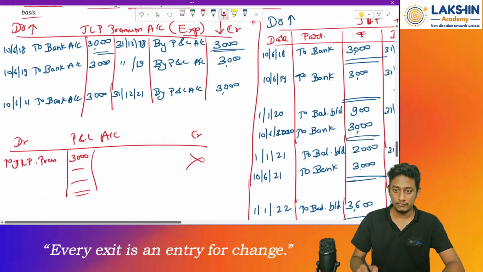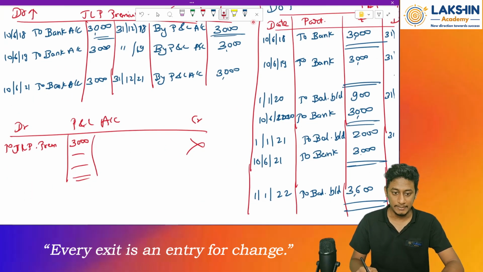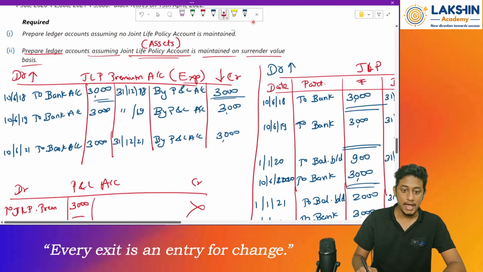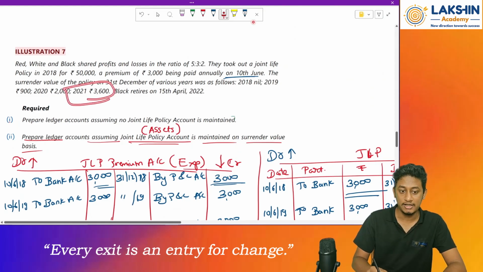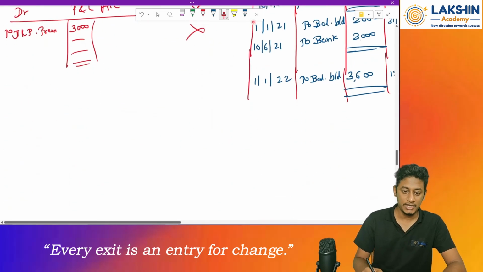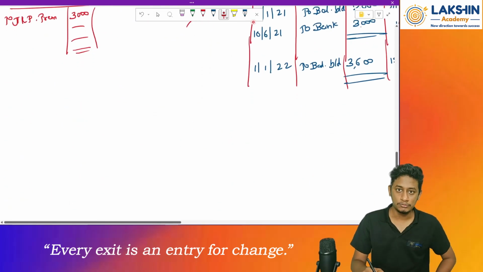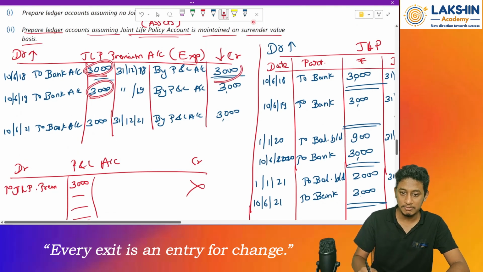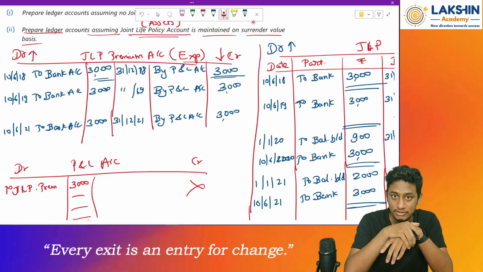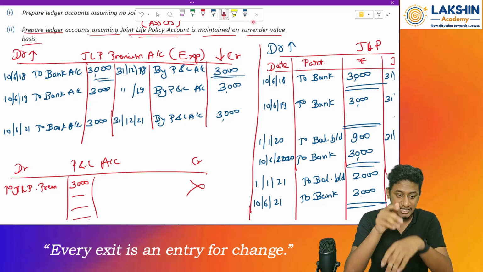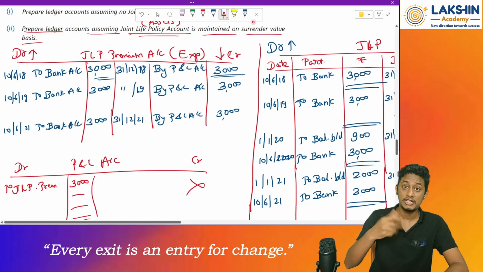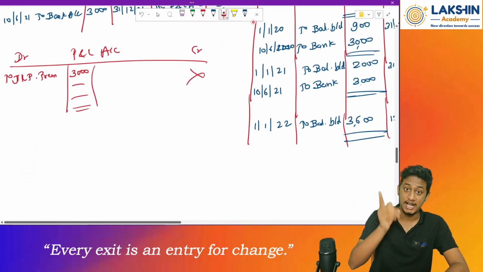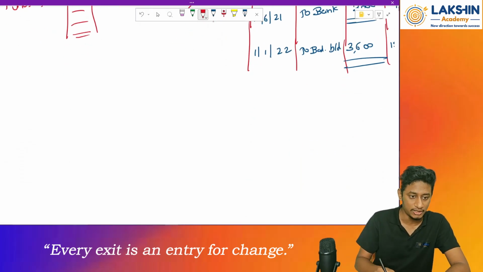Okay. So one more thing I forgot to mention to you: in this case, what if the policy is surrendered? What will happen with the amount? We receive the amount, so where will this amount go? Since we have transferred all the insurance premiums to the P&L account, there is no asset being maintained in the books of accounts. So what to do then? Whatever amount we receive, we don't open a new account. We transfer it to the partners' capital accounts. See how to do that.